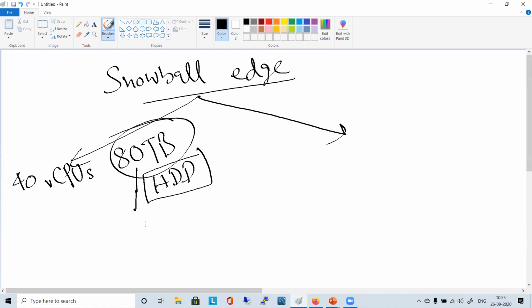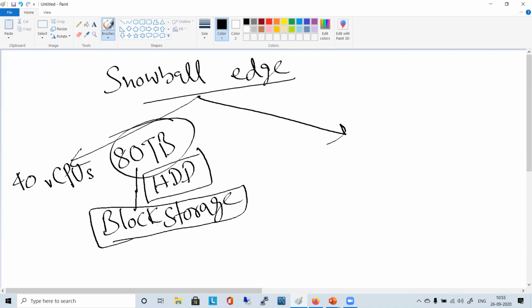So it is kind of directly accessible block storage. What is that? Block storage. And you know that block storage is faster, right? Block storage is the fastest, because of how the data is arranged, how the data is accessed, how it is changed. All those things are quite different in block storage, right? So it will be as per the block level.